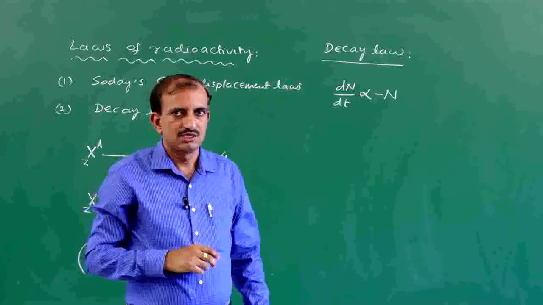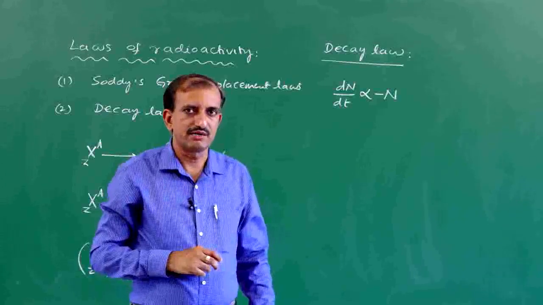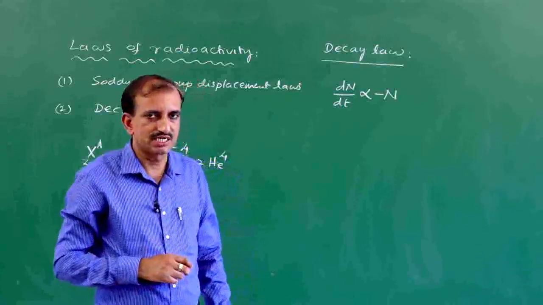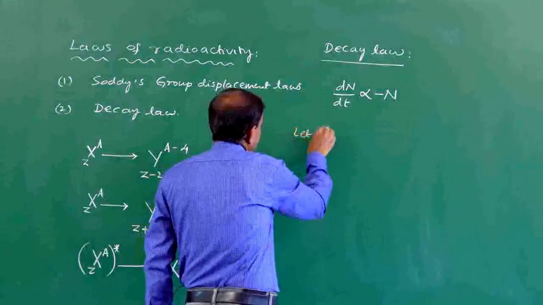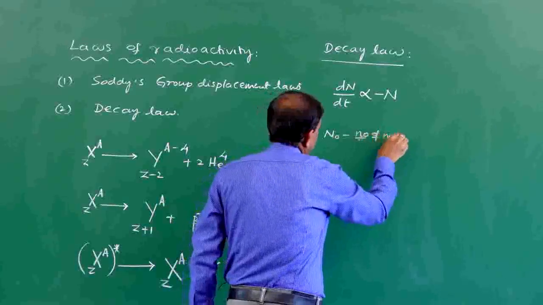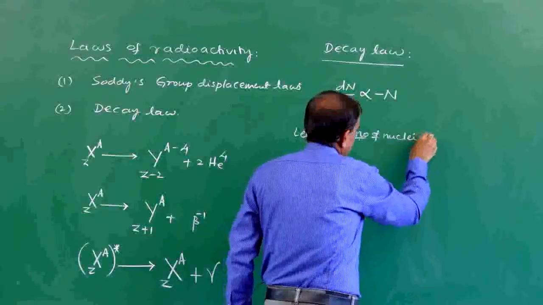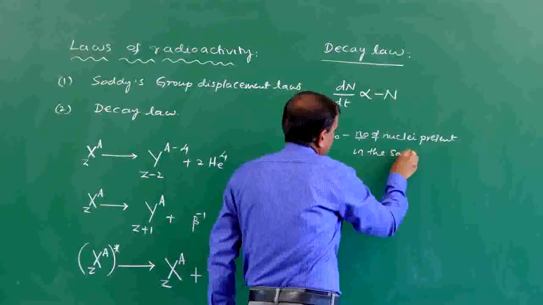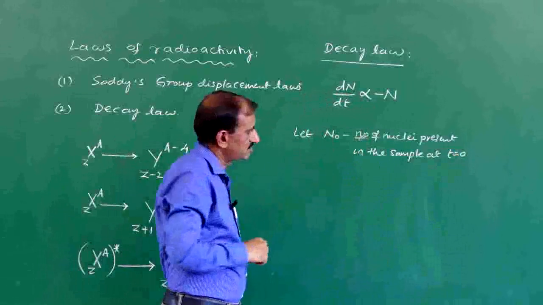Using this law, we can find the number of nuclei present in the sample after a time interval t seconds. Let us derive an expression for the number of nuclei present in the sample after a time t seconds. Let N naught be the number of nuclei present in the sample at time t equal to 0 seconds.